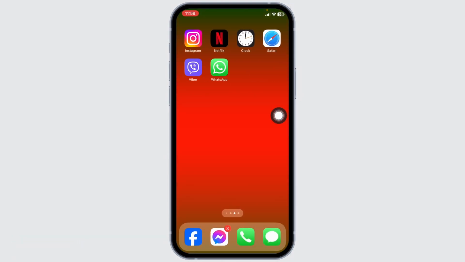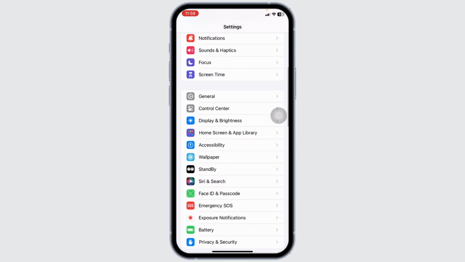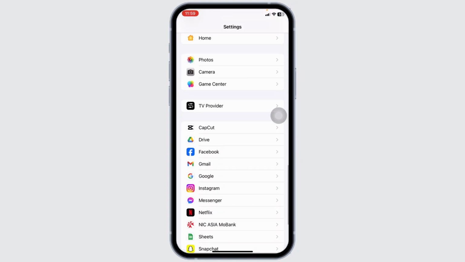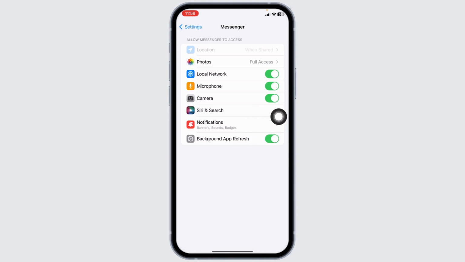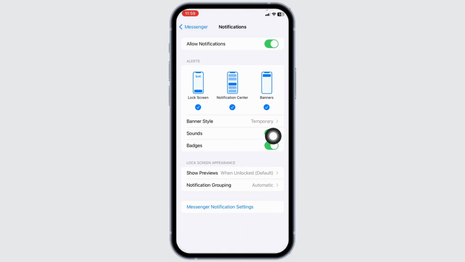Now launch your settings app. Scroll down, find the option Messenger. Once you find it, open it. Now click on notifications. Make sure you have enabled this option of sounds. If you have already enabled this option, toggle it off and again toggle it on.